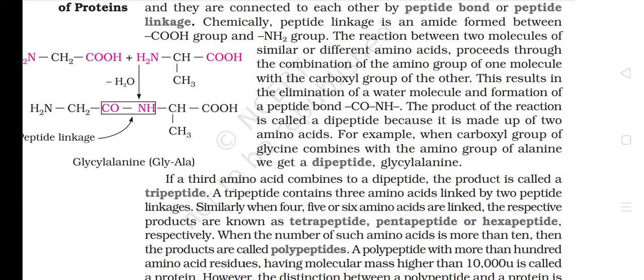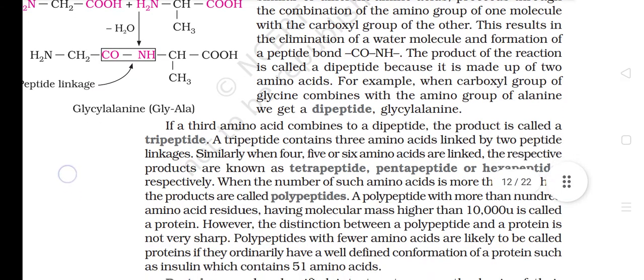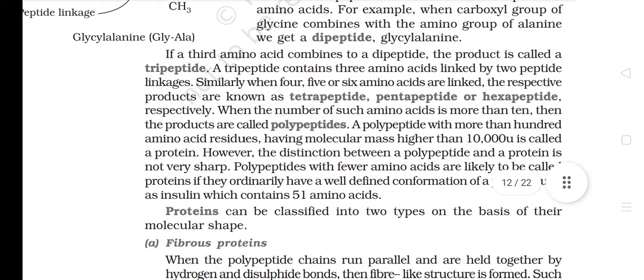The product of the reaction is called a dipeptide because it is made up of two amino acids. For example, when the carboxyl group of glycine combines with the amino group of alanine, we get the dipeptide glycylalanine. If a third amino acid combines with a dipeptide, the product is called a tripeptide. A tripeptide contains three amino acids linked by two peptide linkages.